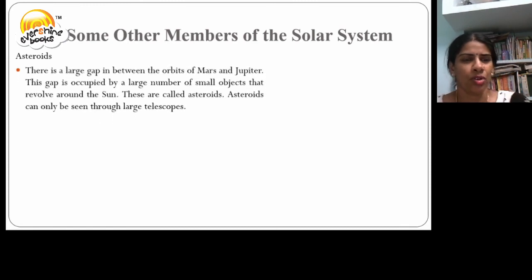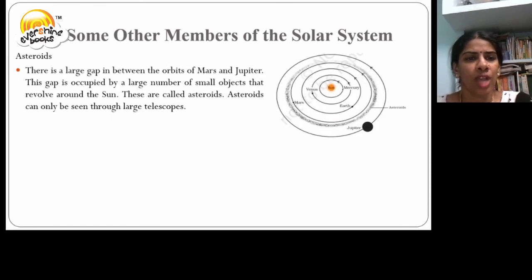What are asteroids? There is a large gap between the orbits of Mars and Jupiter. You can see the gap has been occupied by a large number of small objects that revolve around the Sun. These are called asteroids. We can see these asteroids through large telescopes.